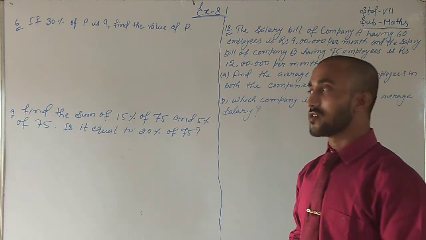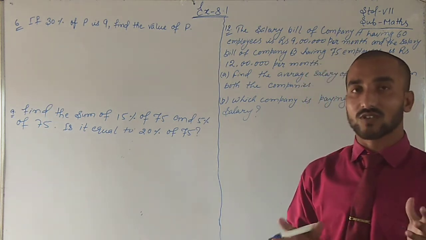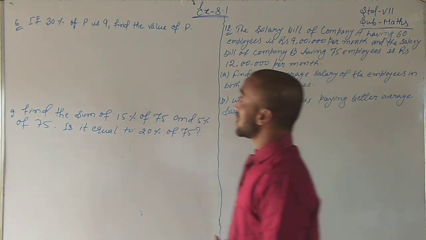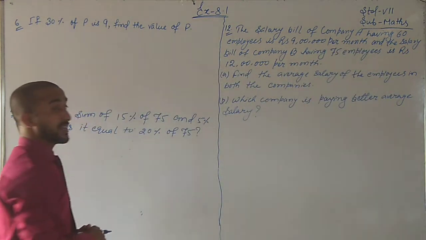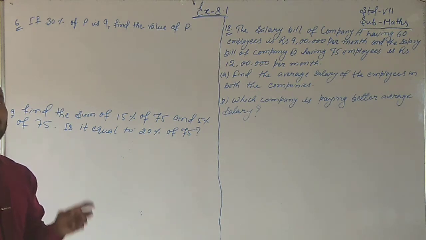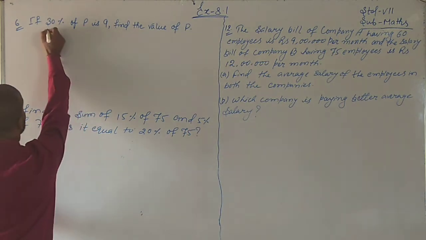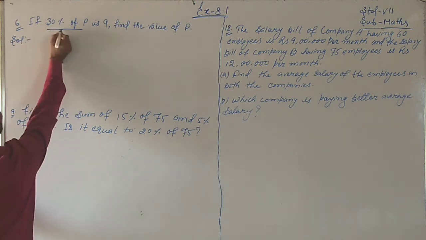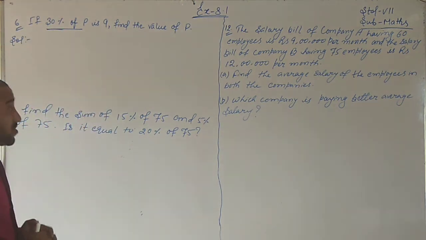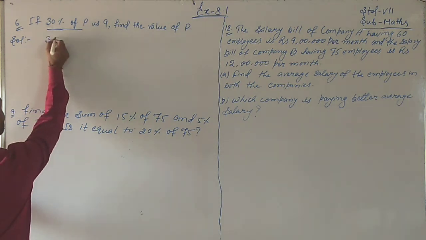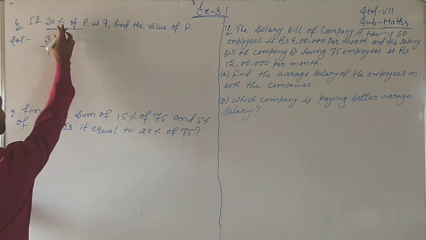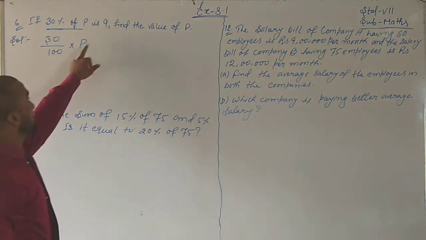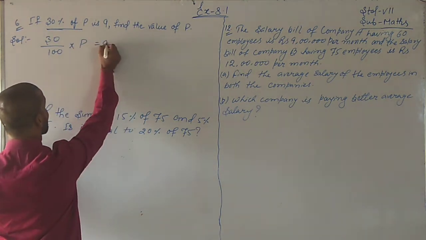So be careful. Before proceeding, take out your textbook and notebook and get ready for today's class. So see students, if 30% of P is 9, be careful. Whose 30% of P? Simply, 30% convert: remove the percentage and put over 100. 30% of P, 'of' means multiply, P is 9, it is equal to 9.